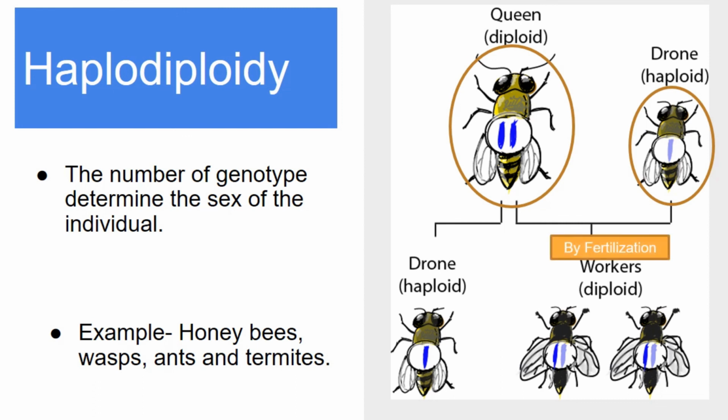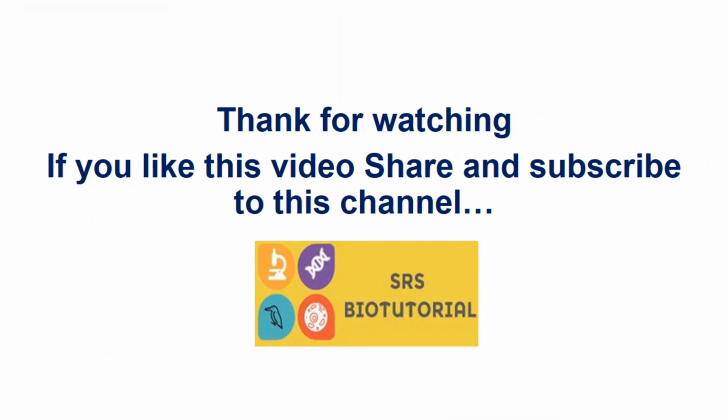Females are produced by the fusion of a sperm and egg, whereas males are produced by parthenogenesis or arrhenotoky. Parthenogenesis is the phenomenon where an individual is developed from an unfertilized egg.